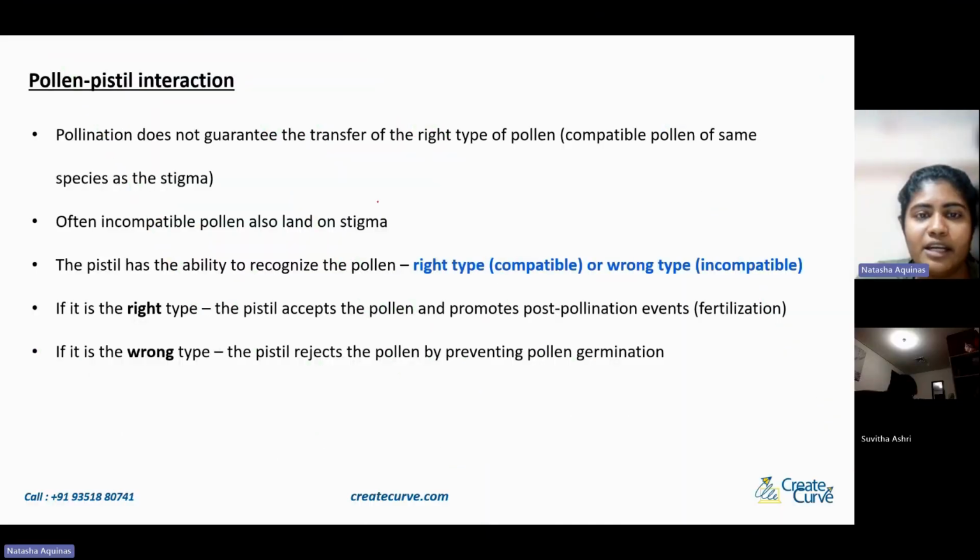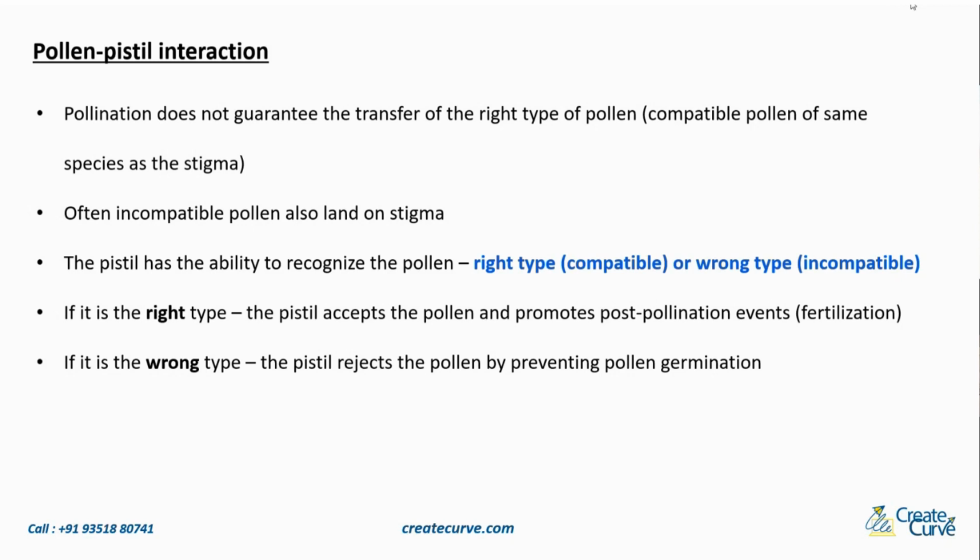Now, coming to the pollen and pistil interaction. The interaction between the pollen grain and the pistil is called a pollen-pistil interaction. Pollination does not guarantee the transfer of the right type of pollen, that is a compatible pollen of the same species as the stigma. We can't just say there's pollination happening, so it's going to be a success, it will fertilize, and finally you will get a new fruit or something like that.